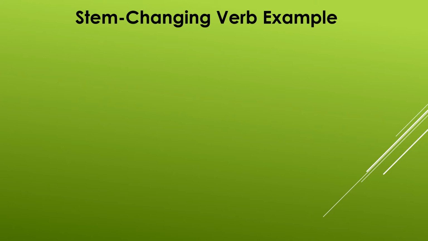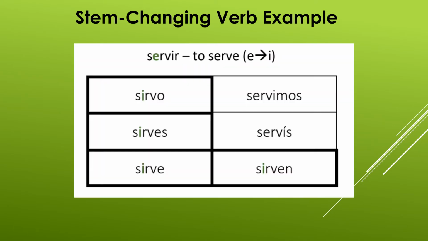All right, so we have a stem changing verb example. Make sure you copy every bit of this down, including the bolded outlined parts of the chart that make that little L shape that you'll see in a second. The title is important, the servir, the translation to serve, and the parentheses is extremely important to this grammar topic. You must understand why there is a letter change in the parentheses and what it means, because that indicates the type of stem changer that we're going to be doing.